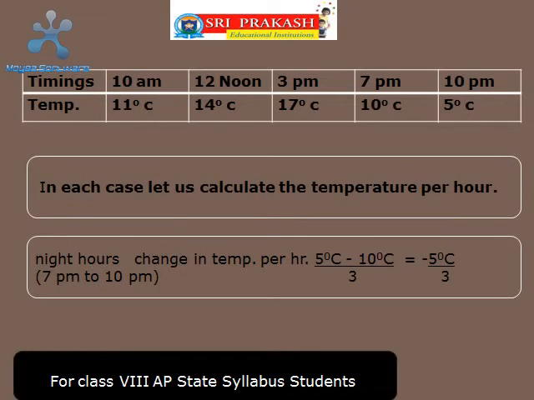So now let us check the change in temperature during night hours. Night hours means from 7 p.m. to 10 p.m. The time is 3 hours. The temperature at 10 p.m. is 5 degrees. The temperature at 7 p.m. is 10 degrees. So the difference in temperature is minus 5 degrees. The difference in time is 3 hours. So change in temperature per hour is minus 5 by 3 degrees Celsius.